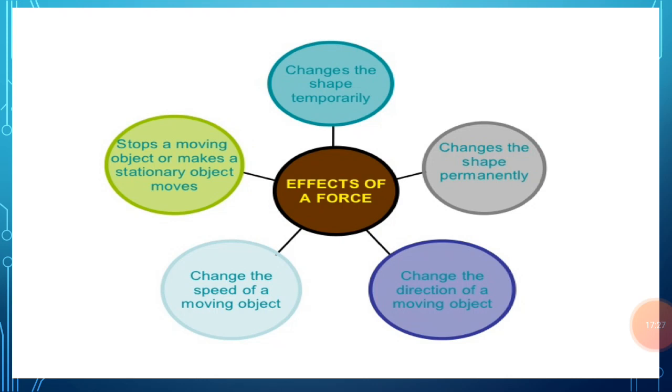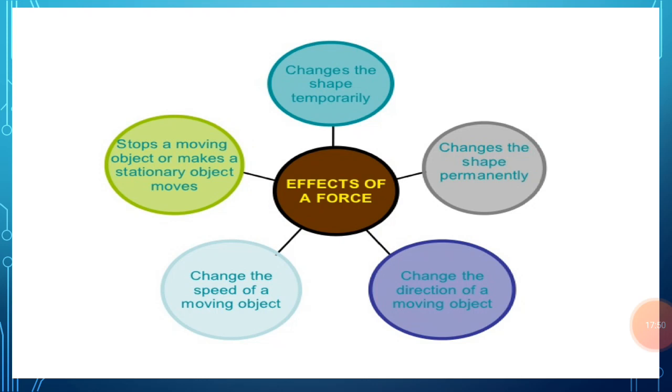This is because the edge of the carom board exerts a force on the striker. And if we blow air from our mouth on the smoke rising up from a burning agarbatti, the direction of the motion of the smoke also changes. So all these examples show that a force can change the direction of a moving object.